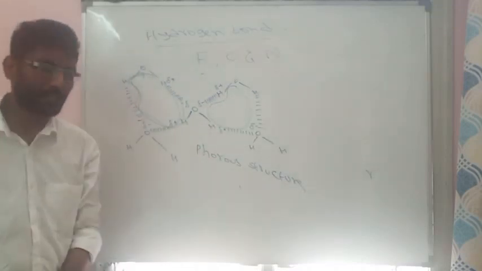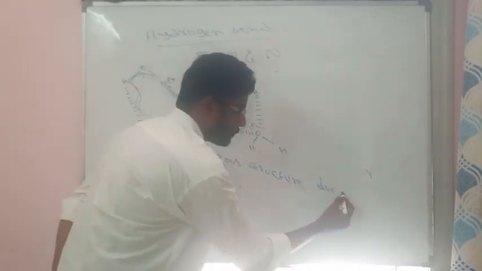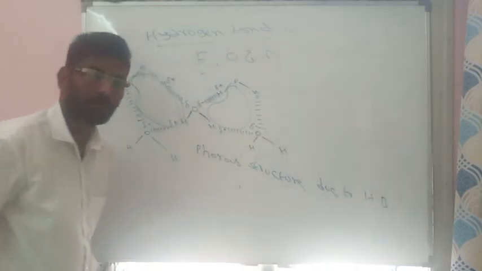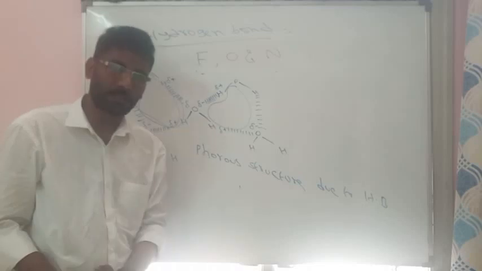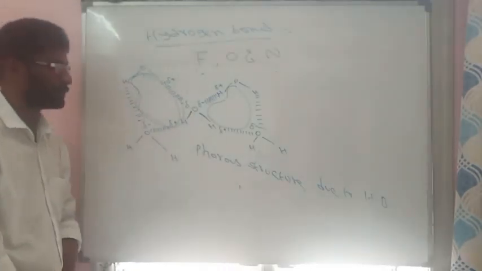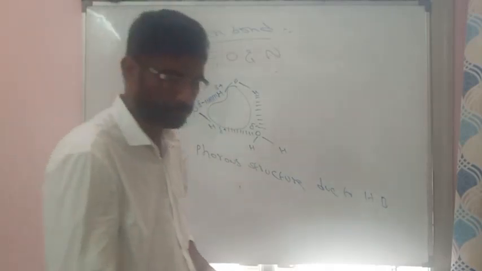So ice has a porous structure due to hydrogen bond. Because of hydrogen bond, the structure of ice is a porous structure, hence it will float on water. So this is about hydrogen bond.